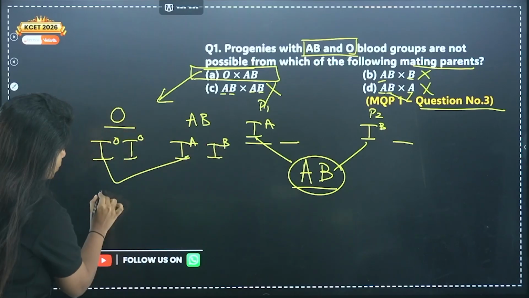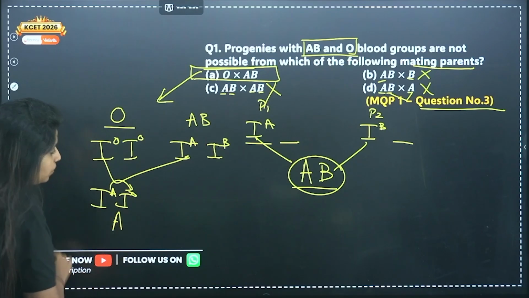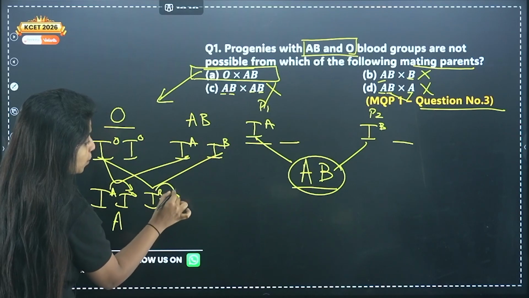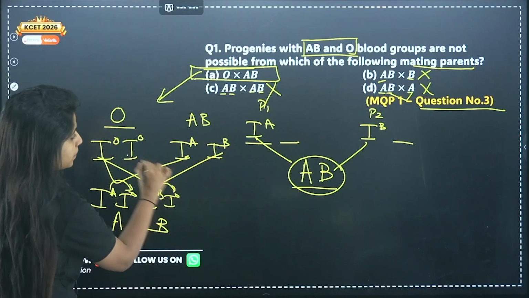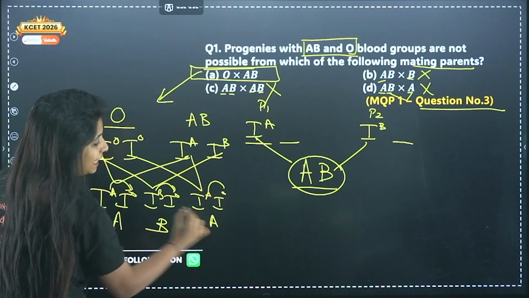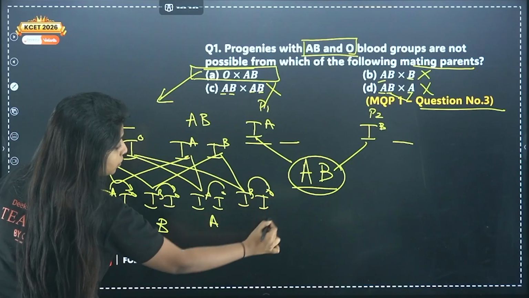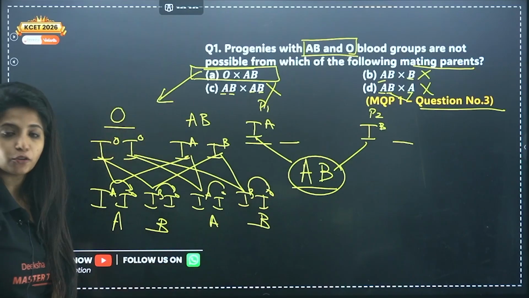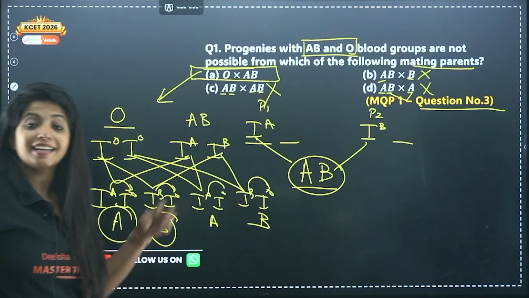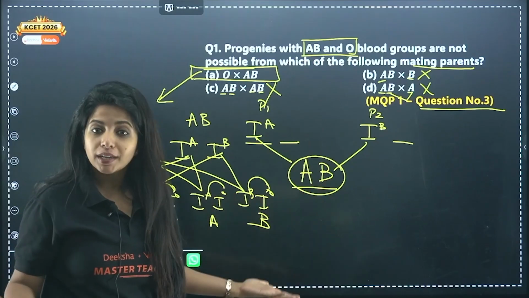Now suppose this and this cross, I get IA, IO. Now A is dominant over O, which is why the blood group will be A. This and this, IB and IO. B is dominant over O, and that's how I get B blood group. This and this, again IA, IO. A is dominant over O, I get A blood group. This and this, I get IB and IO. B is dominant over O, giving me B blood group. Whatever we do, we are going to get A blood group and B blood group separately. We do not get AB blood group, we do not even get O blood group.